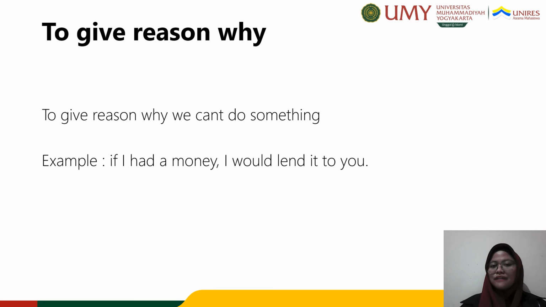So I don't have to explain any further here. This sentence already explained that I don't have the money, so I can't help. But it suggests maybe I want to. Maybe I would if I could. Maybe I would lend the money if I had the money.